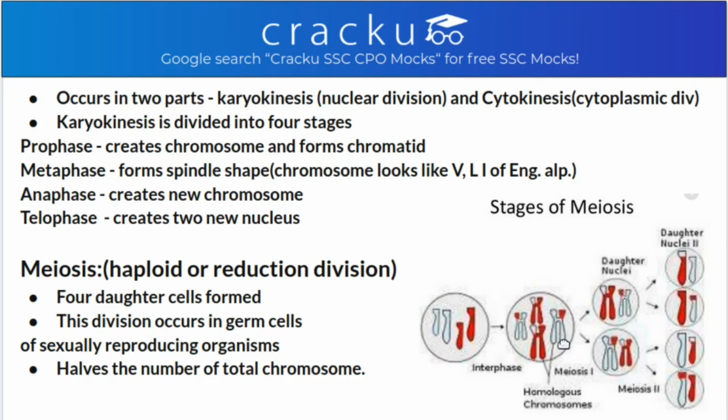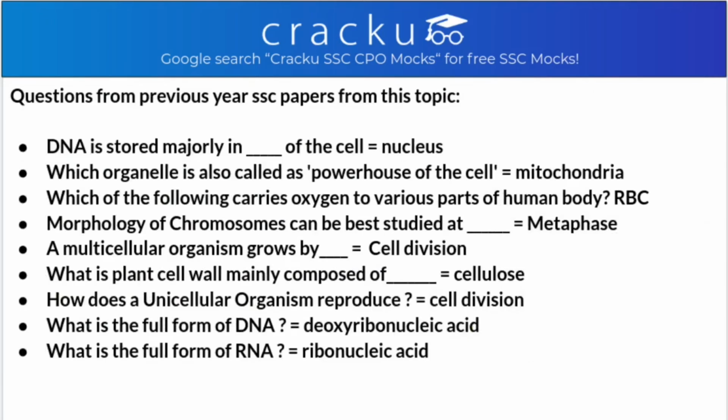As you can see here in the diagram, this is the interphase and this is meiosis division 1 and then meiosis division 2, where the 2n is reduced to n. So there are 4 daughter cells. Now this is the end of cell division and this topic for biology for SSC exams. Let's see what are the important questions from this particular topic which came in previous year SSC exams.